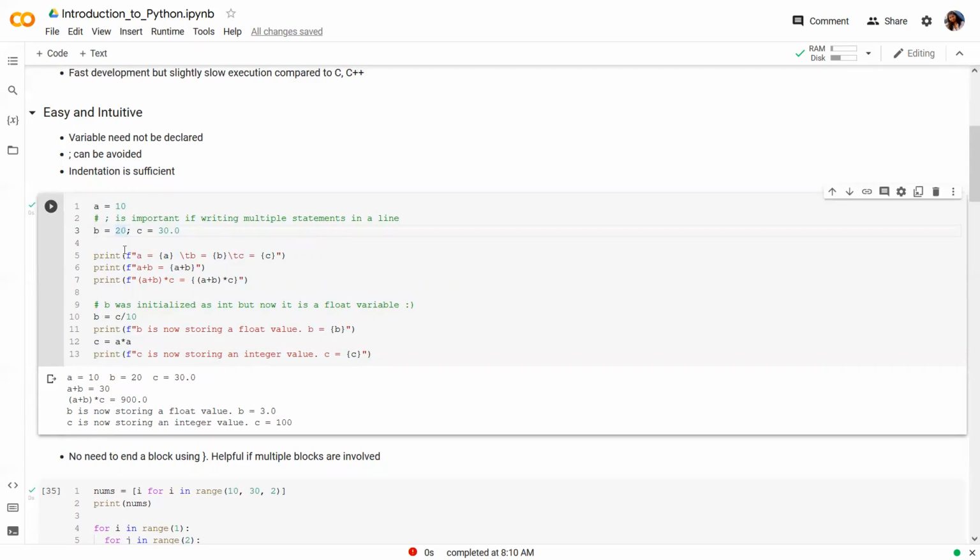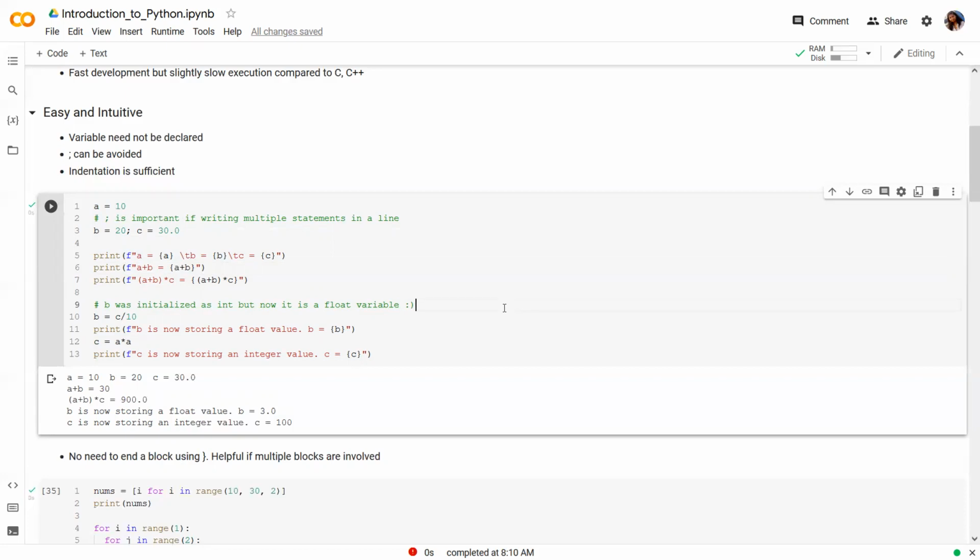Now let's focus on how to do operations on these variables. In line 6, we do an integer addition, that is, a and b both are holding an integer value and we do an addition and it results in an integer value itself, which is being printed here: a plus b equal to 30. What if we do an operation between an integer and a float value? In line 7, we are doing a multiplication of an int with a float. And as you will see here, it results in a float value.